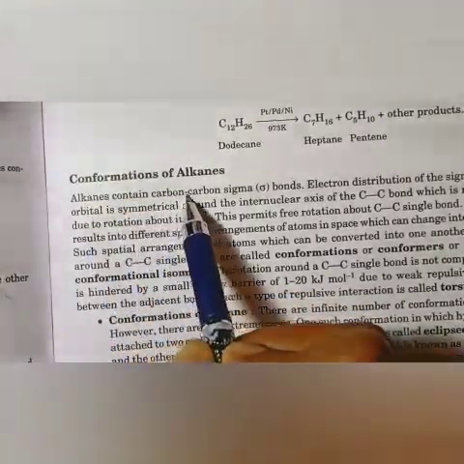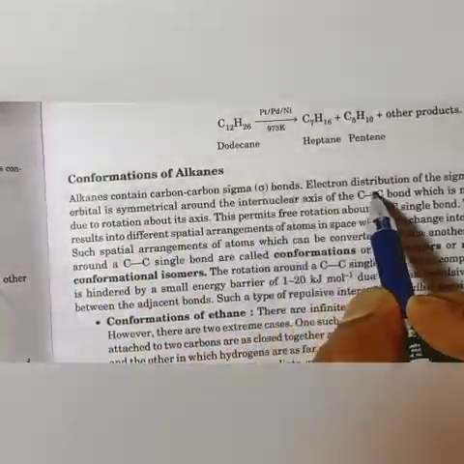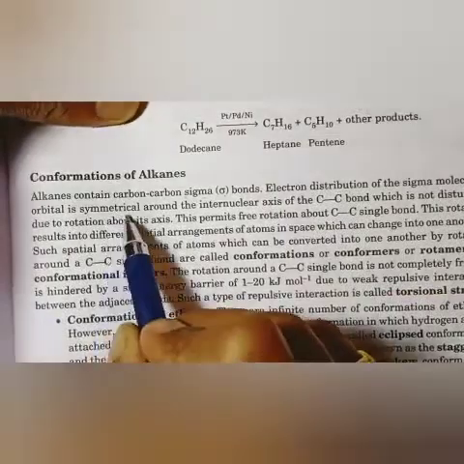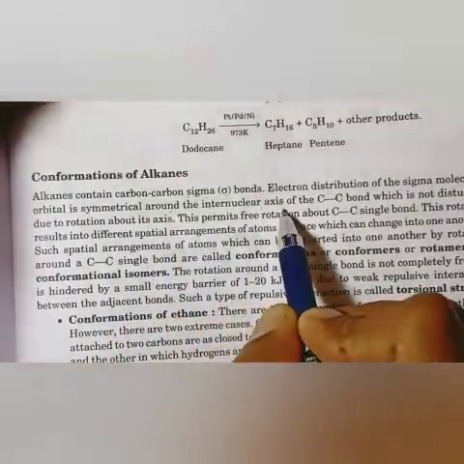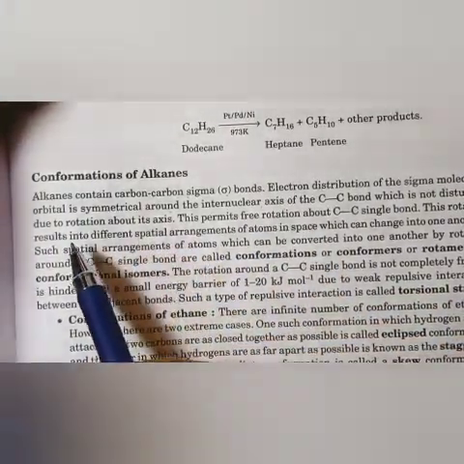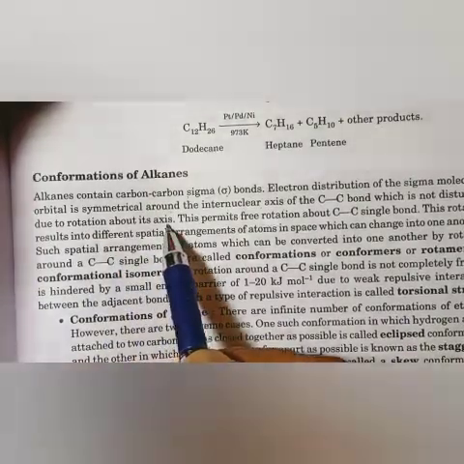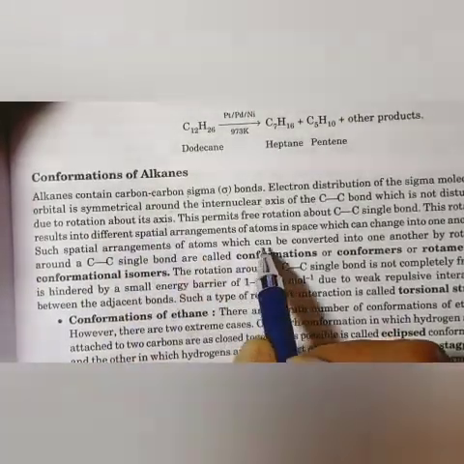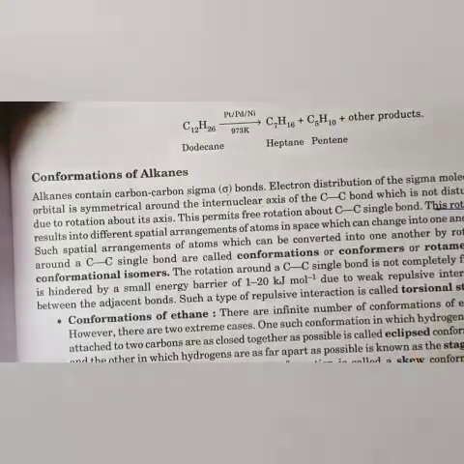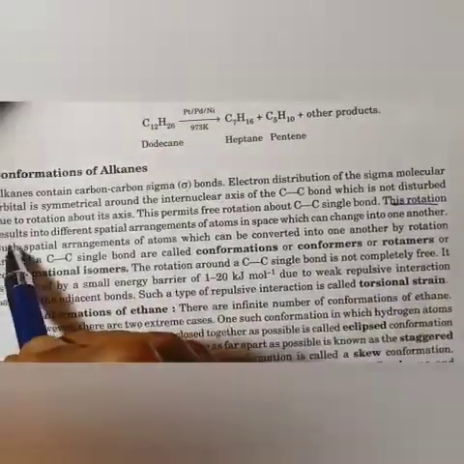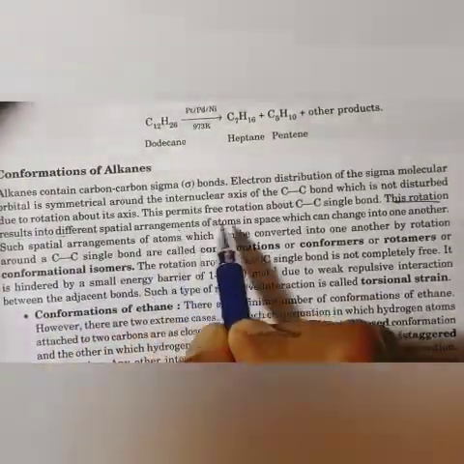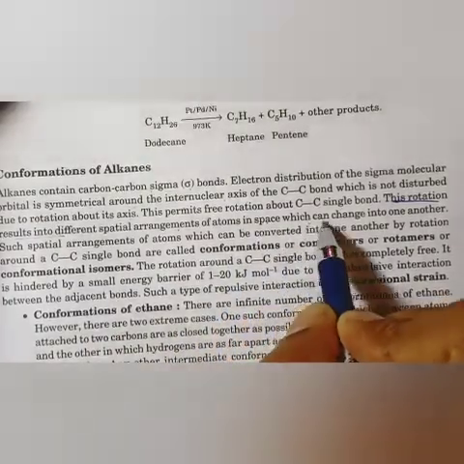Alkane contains a carbon-carbon sigma bond, and the electron distribution of the sigma molecular orbital is symmetrical around the internuclear axis of the C-C bond, which is not disturbed due to rotation about its axis. Dear student, what is conformation? First let me tell you, the rotation results into different spatial arrangements of atoms in space, which can change into one another.